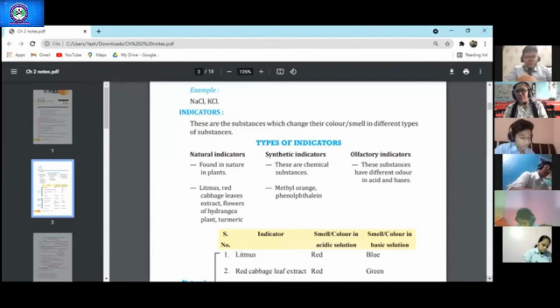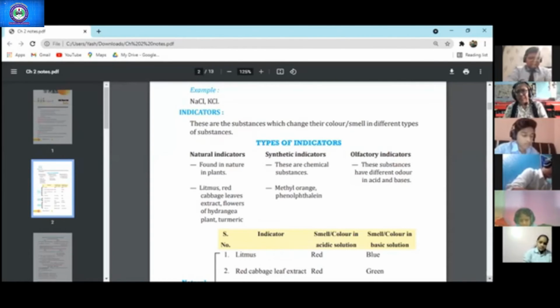So we were talking about synthetic indicators. These are man-made or made in the lab. For example, methyl orange and phenolphthalein. They change the color in acids differently and in bases differently. Olfactory indicators. What are olfactory indicators? They change their odor, their smell changes in acid, and differently in bases.